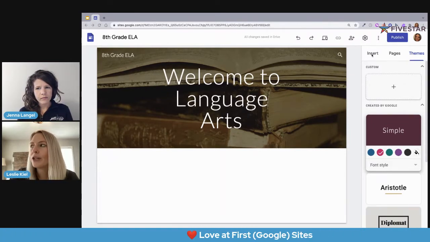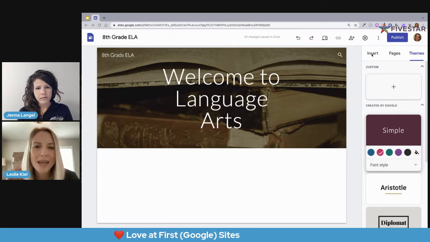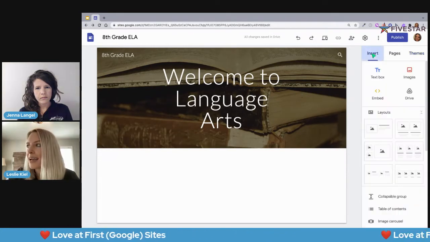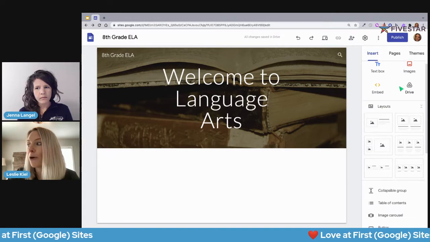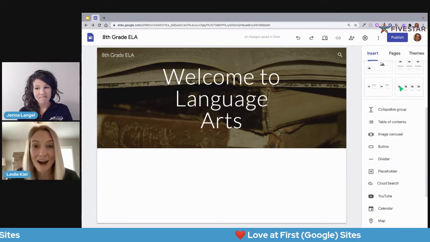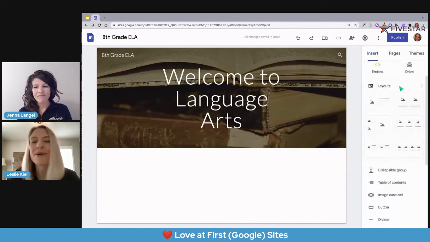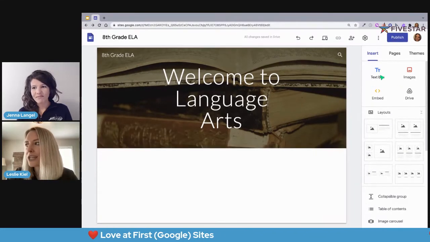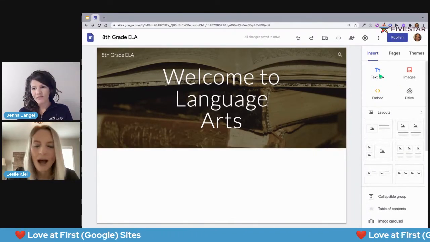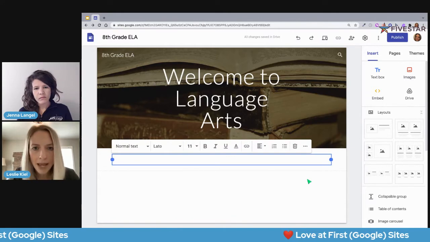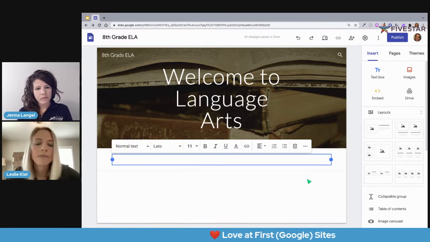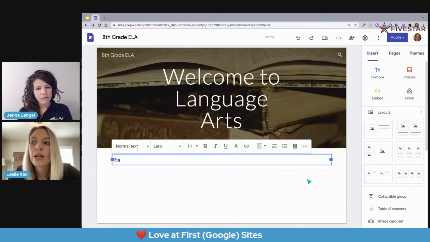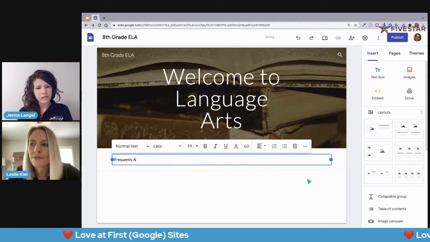I'm going to use this insert from this menu on the right-hand side. And I see, oh my word, lots of options here. We're going to keep it really simple right now, and we're just going to start with a text box. So maybe on the homepage of my website, parents, there might be frequently asked questions.